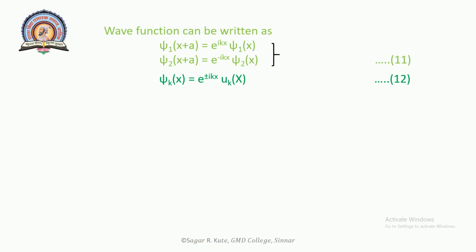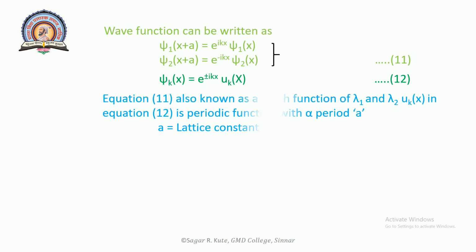Equation 11 is also known as the Bloch function of lambda 1 and lambda 2, and u k x in equation 12 is a periodic function with period a, where a is the lattice constant. The solution of the set of Schrödinger equations of this region can be expressed in the form of a Bloch function. This will be case first.